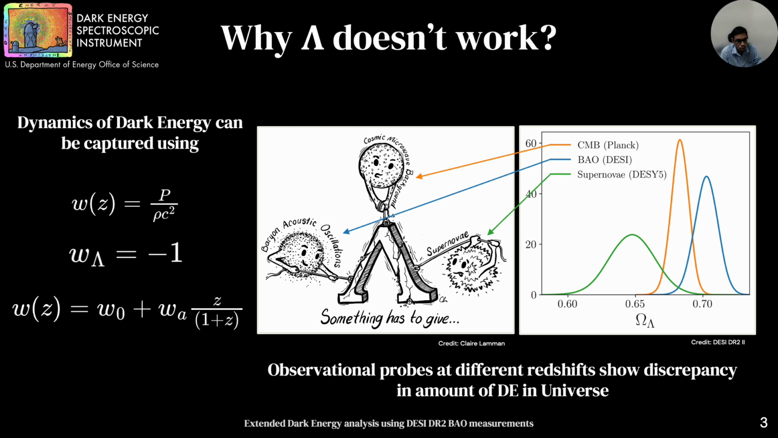We quantify this evolution using the equation of state, which is the ratio of pressure to density. In the standard lambda CDM model, this quantity is fixed at -1. To explore the redshift evolution, we use the w0 wa parameterization that helps us test whether dark energy is truly constant or evolving over time.